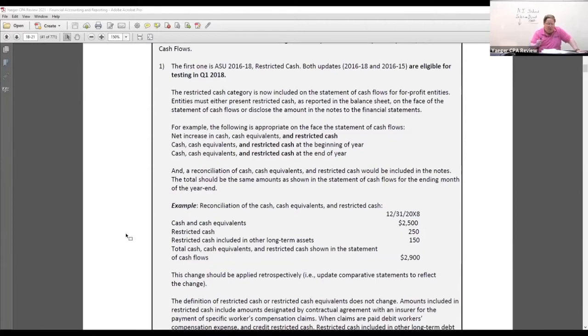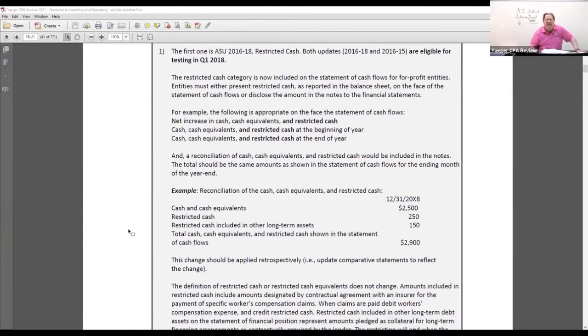For example, the following is appropriate on the face of the statement of cash flow. First of all, we start with our beginning cash, cash equivalents, and restricted cash at the beginning of the year. To that, we add the net increase or net decrease in cash, cash equivalents, and restricted cash. When we take the beginning balance and add the increase or decrease, that gives us the ending balance of the cash, cash equivalents, and restricted cash. Now, we know what cash is. But what is a cash equivalent?